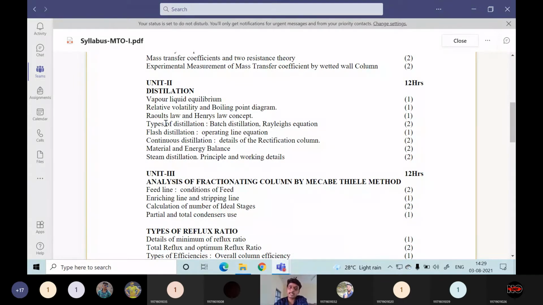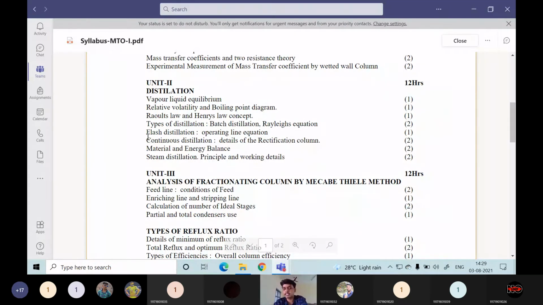The next topic will be types of distillation. As I said, we will be discussing batch distillation, flash distillation, and then to some extent the continuous distillation in unit 2. Batch distillation we will also call simple distillation. When we theoretically discuss batch distillation, we will have one derivation, and the final equation of that derivation is called Rayleigh's equation. This is a very important question, Rayleigh's equation.